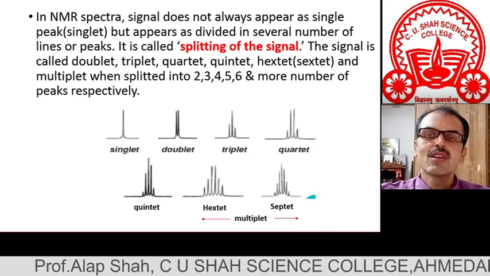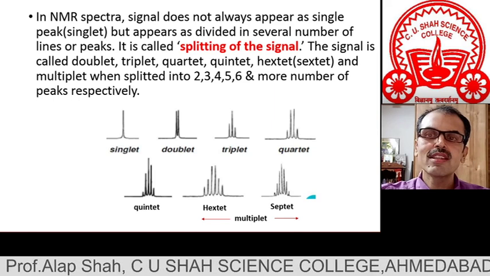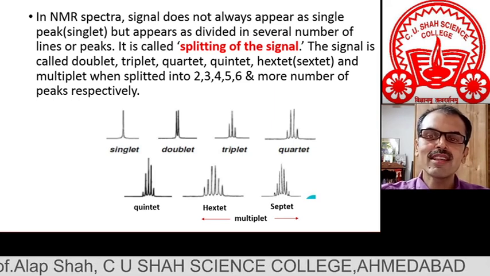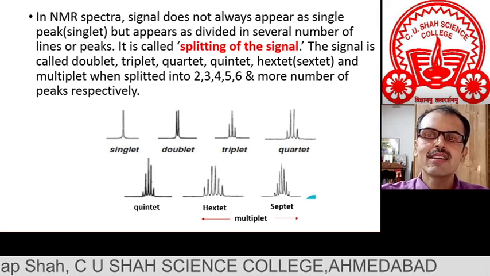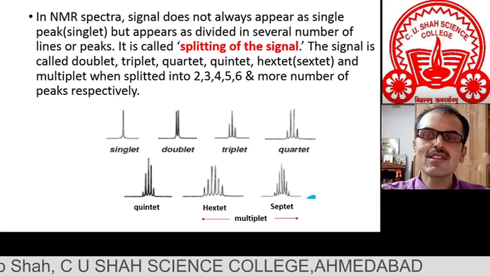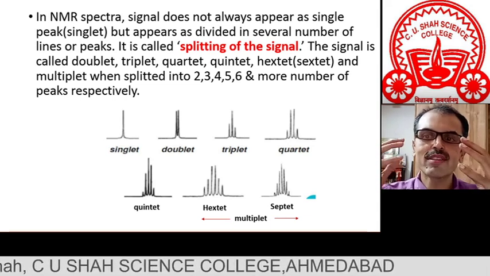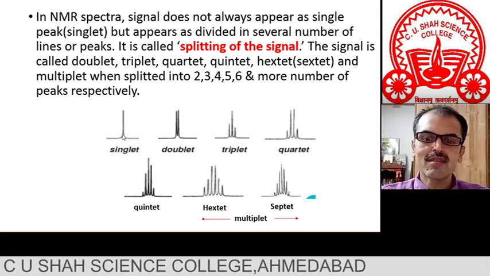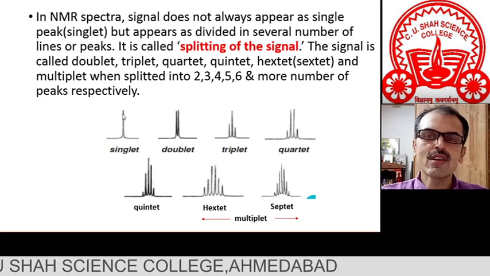Friends, sometimes in NMR spectroscopy, the signal appears not intact as a single line, but is split into several lines or peaks. This is called splitting of the signal. If you can see where my cursor is, this signal is intact, so that is called a singlet.